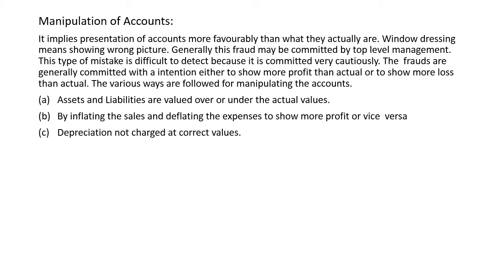Next, another way of committing fraud is manipulation of accounts. Manipulation of accounts implies the presentation of accounts more favorably than what they actually are. It is also called window dressing. Window dressing means showing a wrong picture of the organization, and generally this fraud may be committed by top level management. This type of fraud is difficult to detect because it is committed very cautiously, and the frauds are generally committed with the intention either to show more profit than actual or to show more loss than actual.